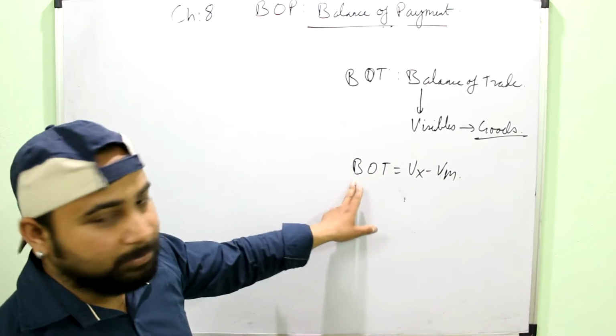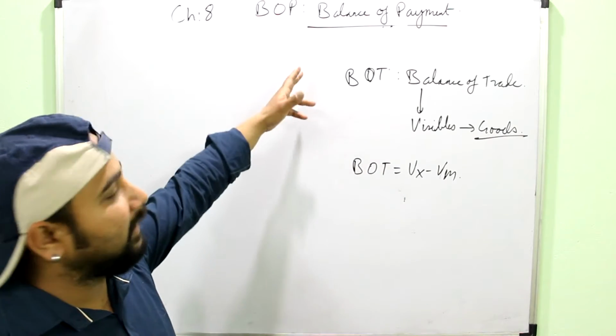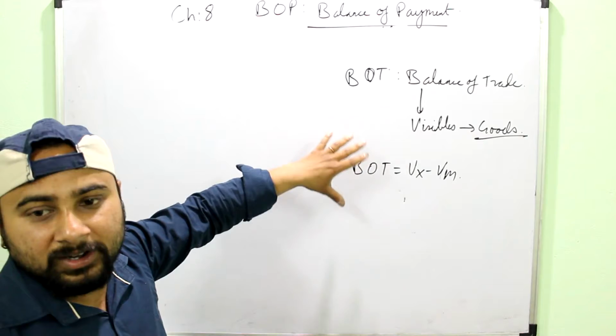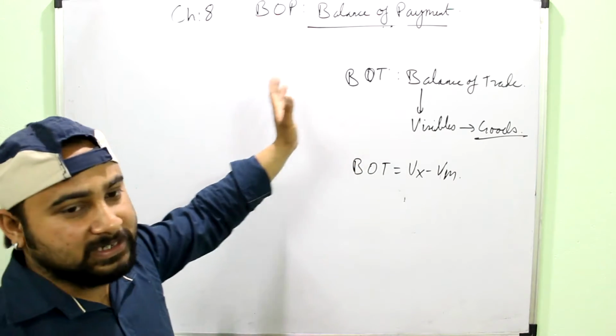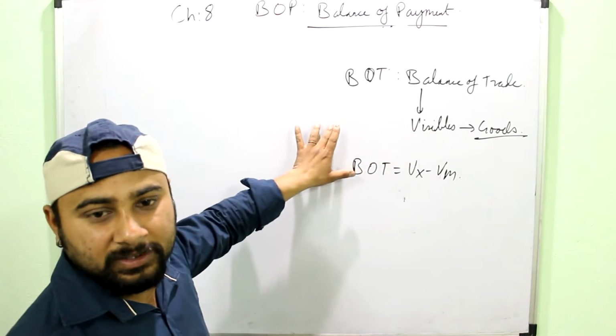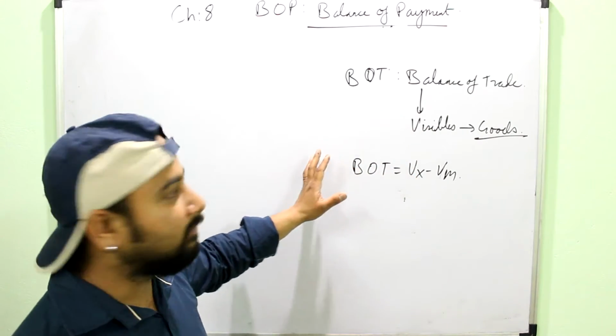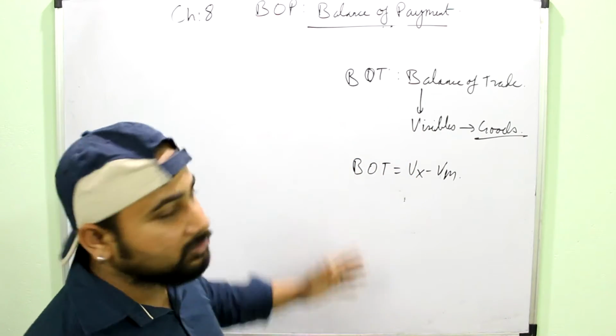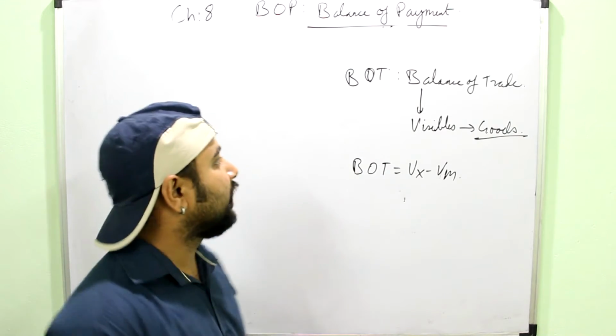Now this can be positive or negative. Similarly, BOP can also be positive or negative. Suppose the payments which I have made to the rest of the world are more than the receipts which I have got from the rest of the world, so my BOP will be negative. We will study about that. That is known as an unfavorable BOP.